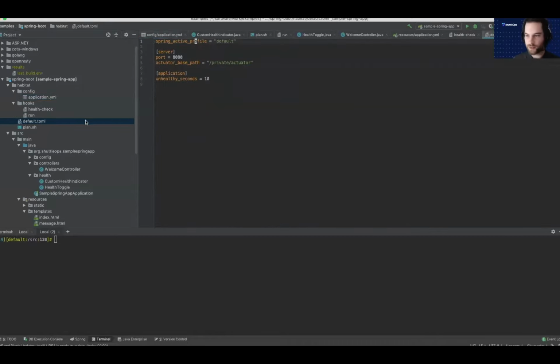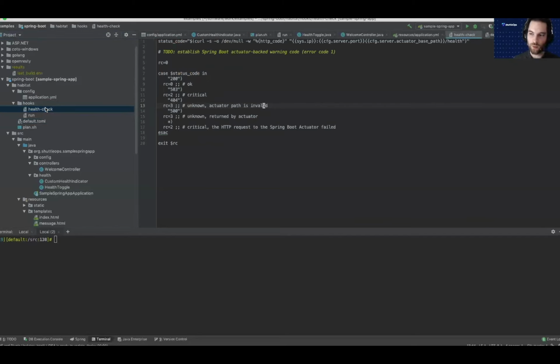We have a default.toml that will allow us to have default values for those particular values that we just saw without the need for config modifications during runtime. For example, that particular value we're looking at, application.unhealthy-seconds, we give it a default value of 10.